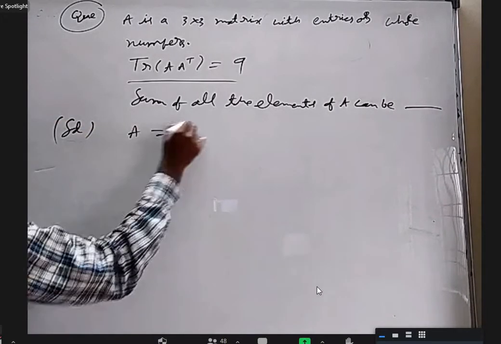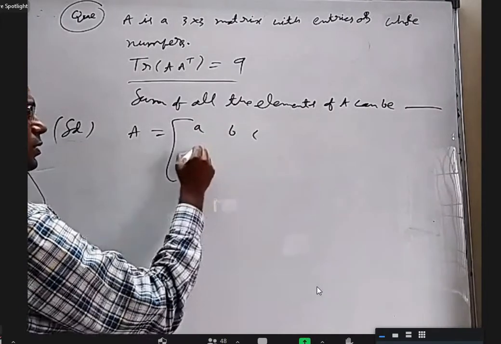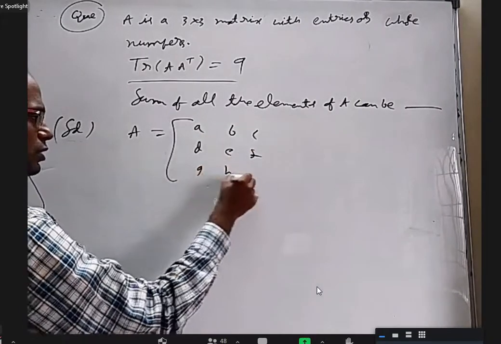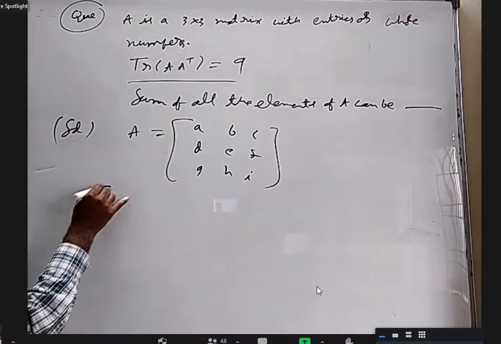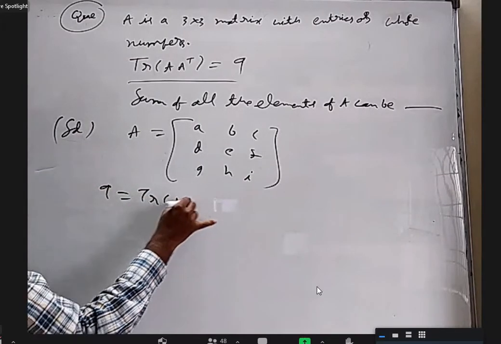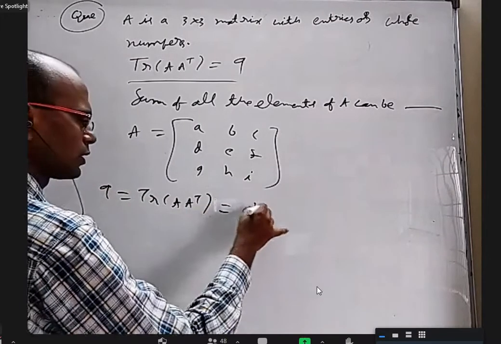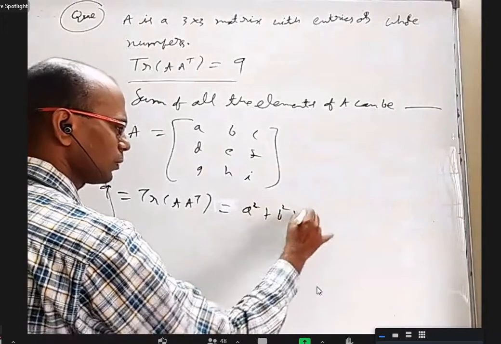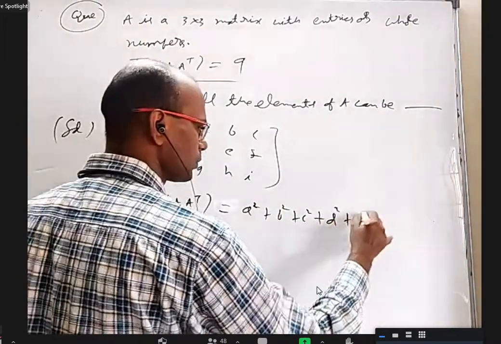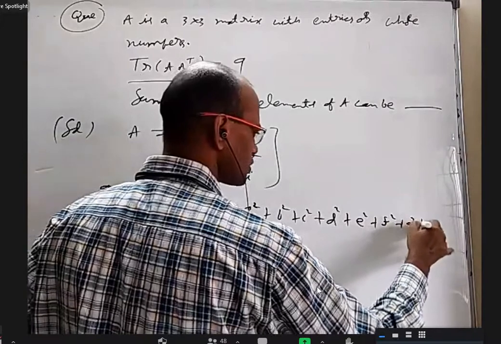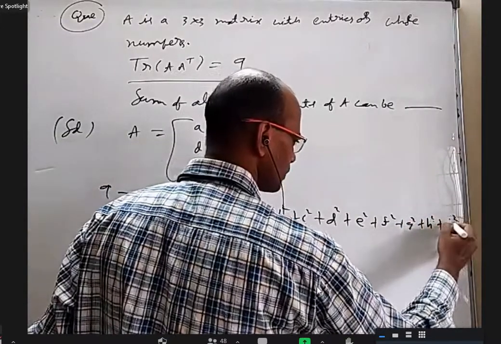I will take A equal to the matrix with entries a, b, c, d, e, f, g, h, i. Then 9, which is equal to the trace of A into A transpose, is a square plus b square plus c square plus d square plus e square plus f square plus g square plus h square plus i square.